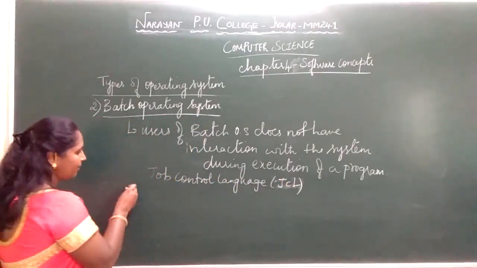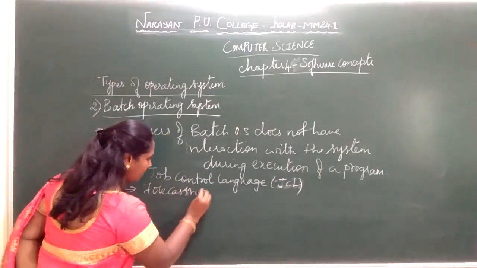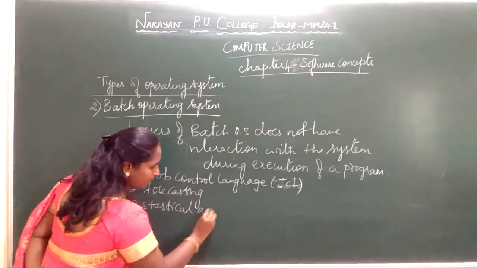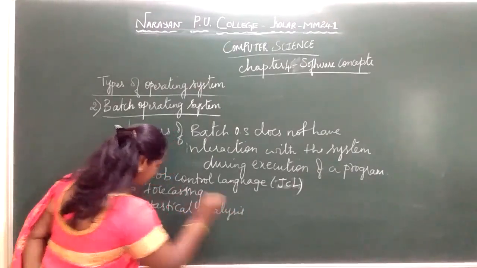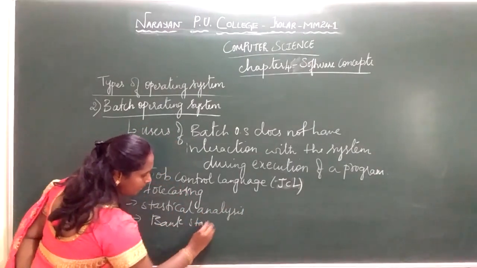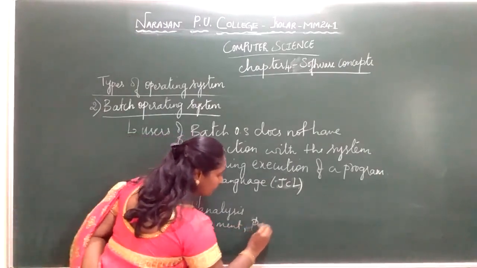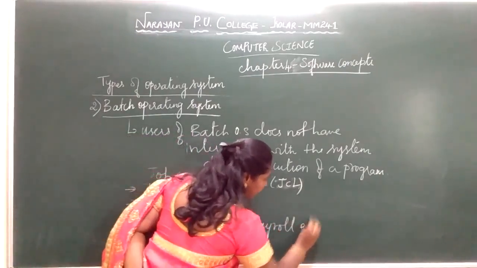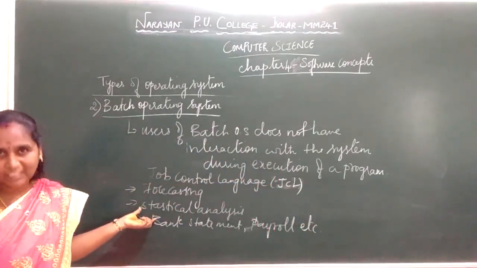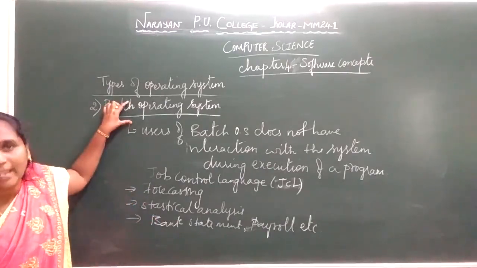The best examples for this are forecasting, statistical analysis, bank statements, payroll, etc. Such applications have large computational time and no user interaction, so they are well suited for this kind of batch operating system.